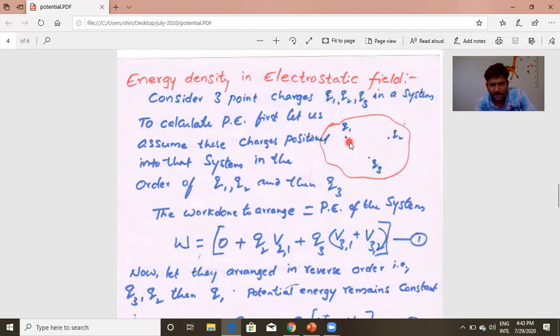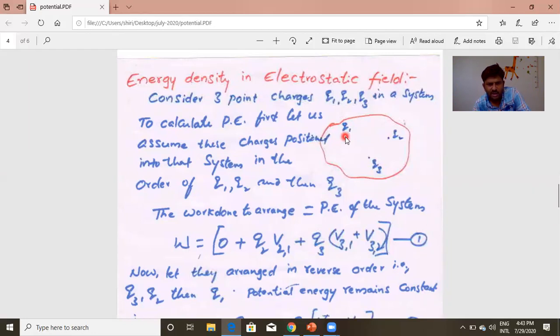Okay, first I am bringing here, it is space, no charge or no field is there here. Now I am bringing Q1 charge. As there is no field, there is no work against the field. So the work done to bring a Q1 charge here is 0. Look at my spotlight. It is 0. To bring a Q1 charge, the work done is 0.